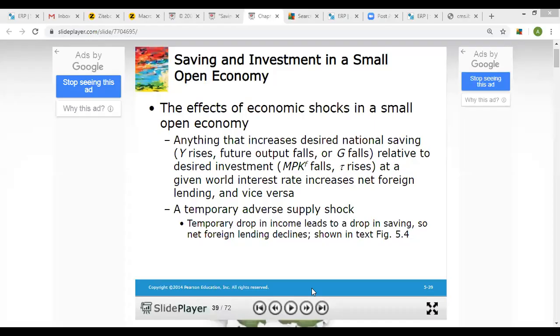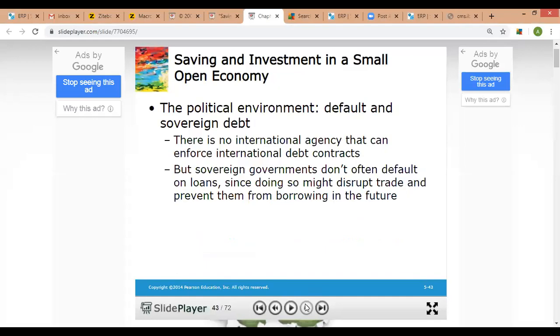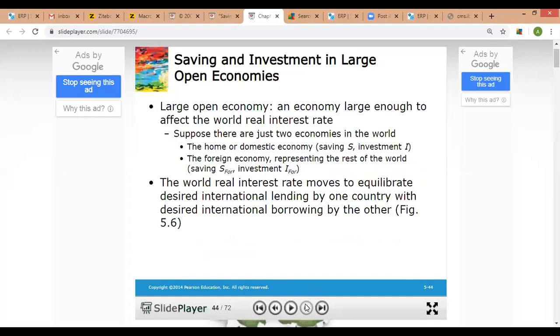What we are saying is a large open economy is one that is large enough to affect the world real interest rate.